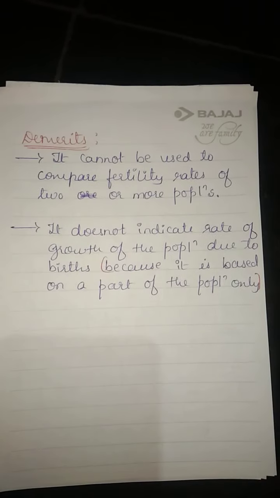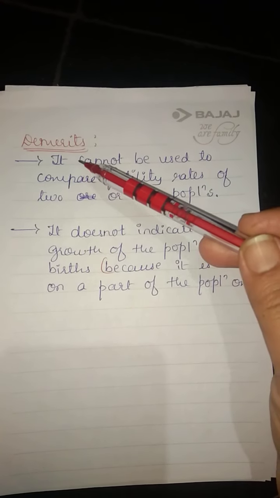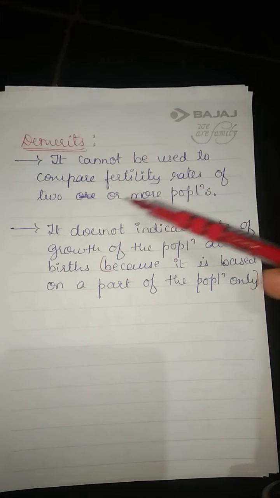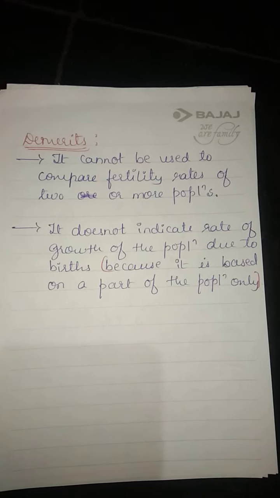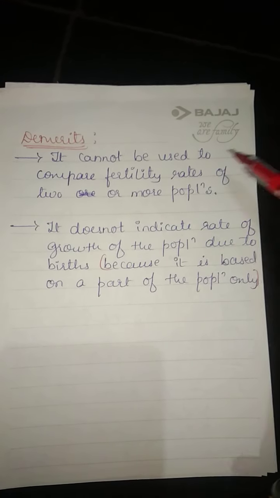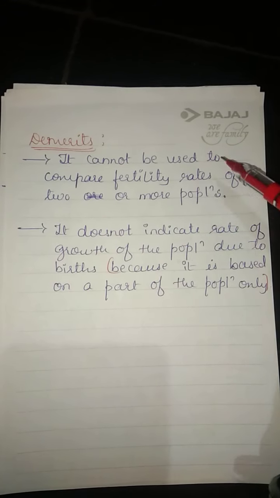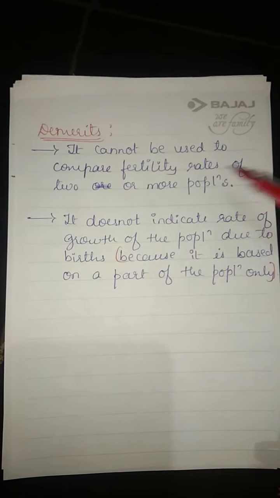Demerits. Again, it has some demerits. It cannot be used to compare fertility rates of two or more populations. The same thing we have written for CBR also. This measure cannot be used for comparison of two or more populations or groups.